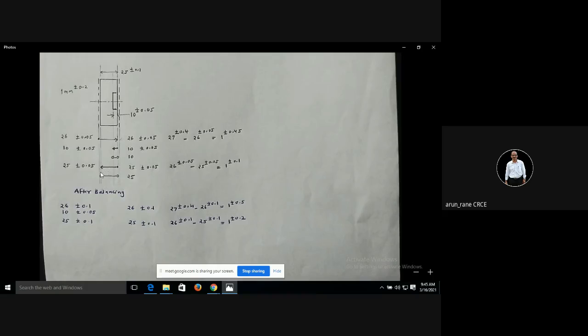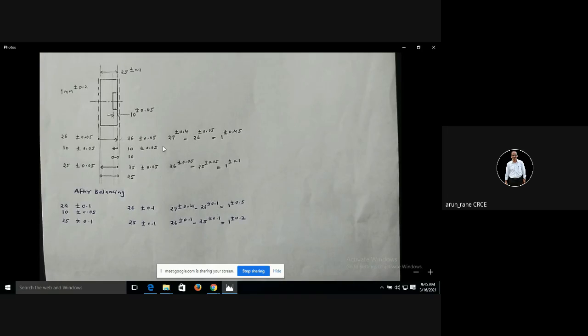Now what is the stock? The working dimension is 25 plus minus 0.05. Can I get this on my lathe machine? Yes, I can get this 50 microns. I am going to give you one list of what tolerances you get on lathe, milling, etc. after completing this. Now what is the stock to be removed?